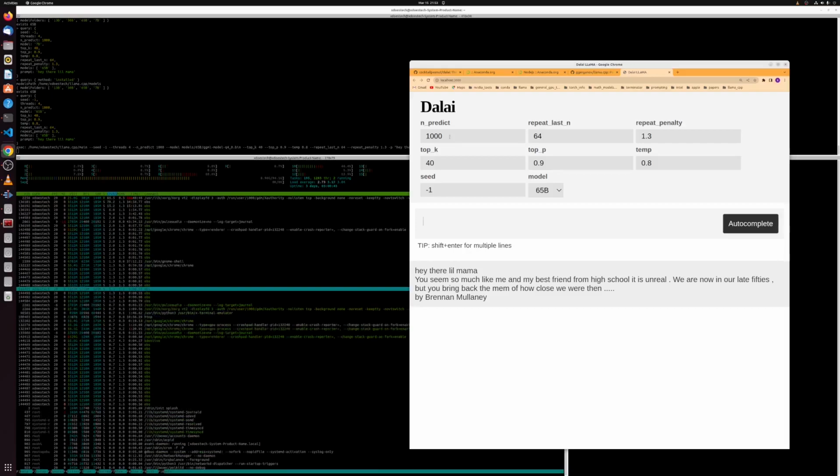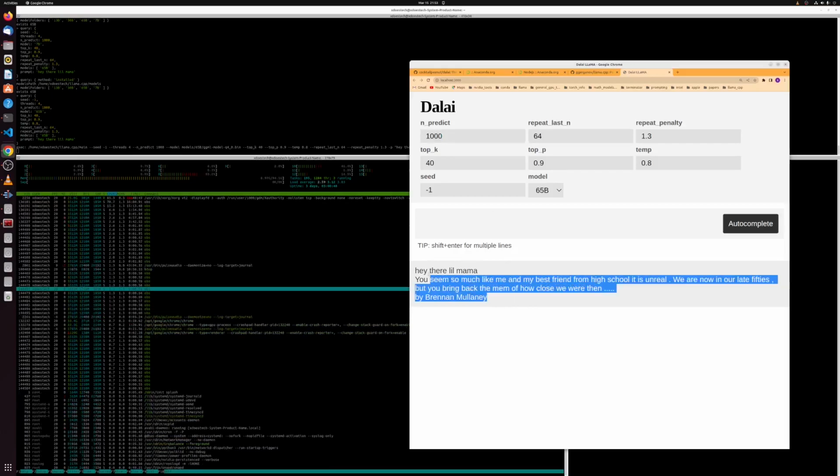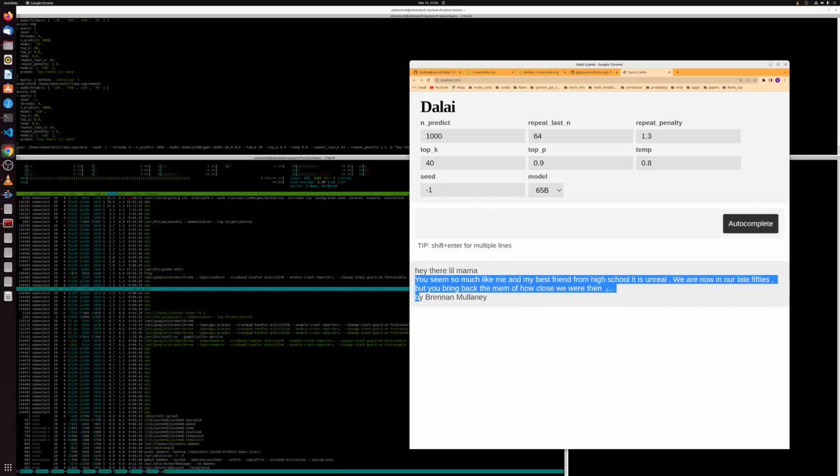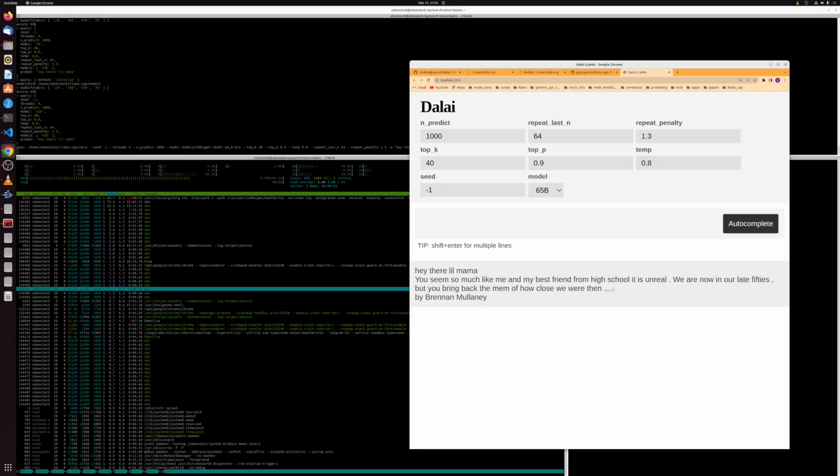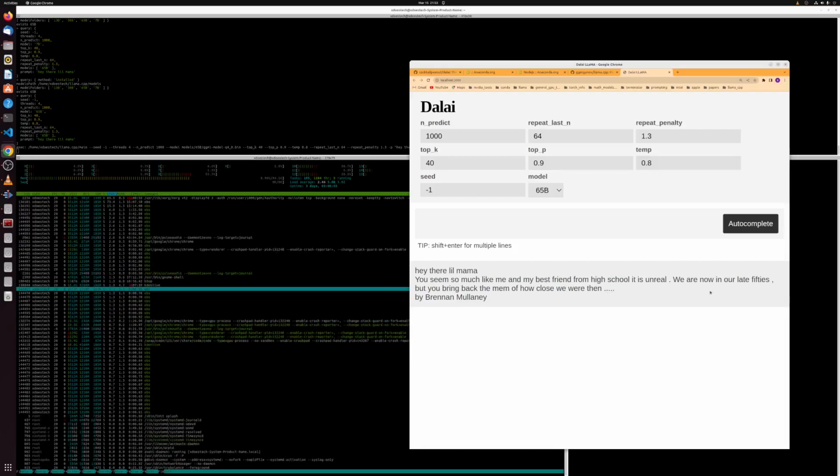So it's supposed to predict 1,000 tokens. Didn't look like we got there. Stopped short. Maybe these ellipses, this ellipse and a half, took up a bunch. Maybe all these spaces count.